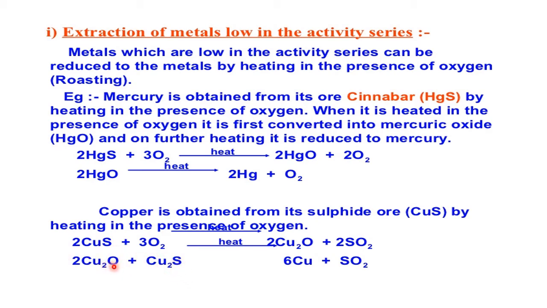So copper can react easily. You can remove the Cu, and the S can go off as SO2. Otherwise, you can do it in one step or two steps, it is left to you. Okay. But ultimately, just by heat alone, we have extracted the copper from its ore. Okay. Right.